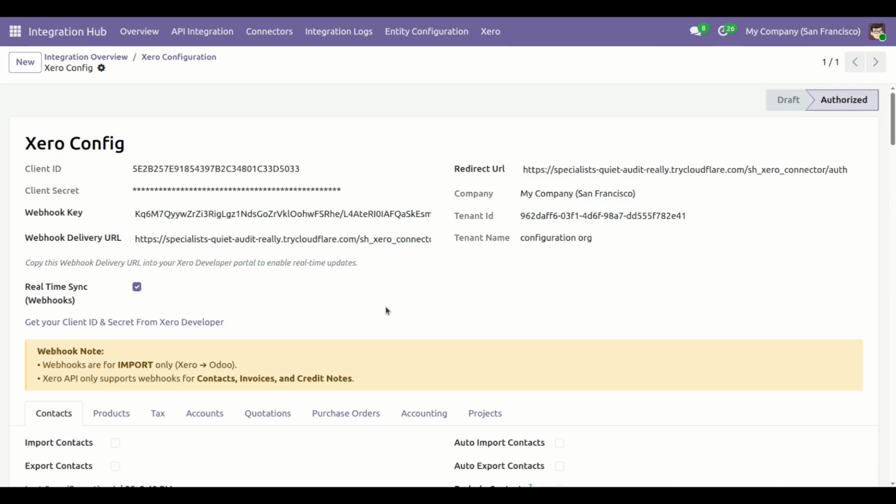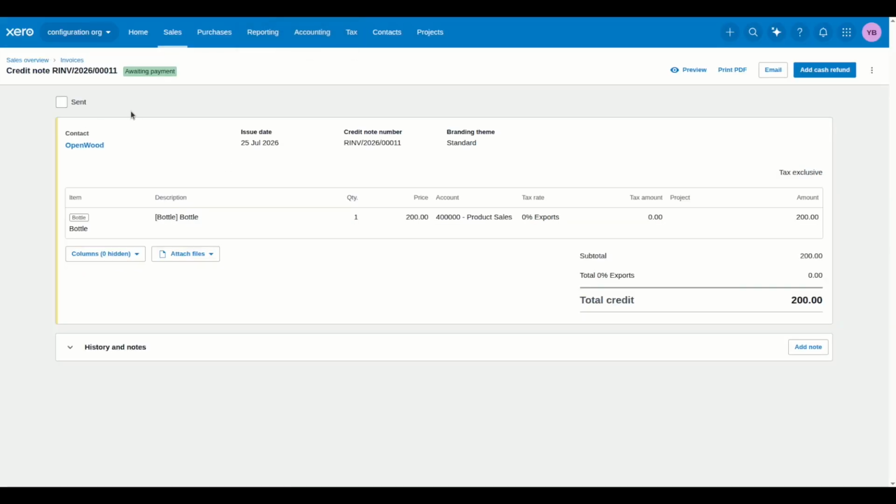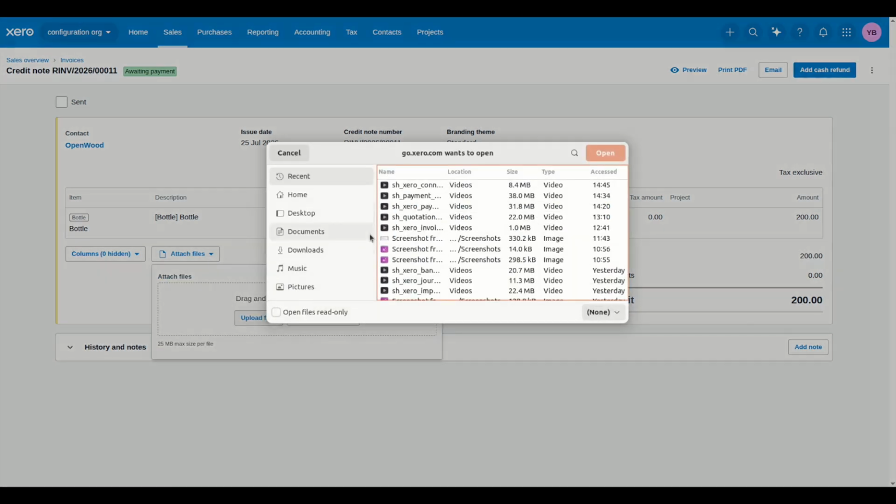Now we have already checked Webhook functionality for contact and invoice. Now let's check credit note functionality. Go to Xero, open one credit note and update it, like adding an attachment file.